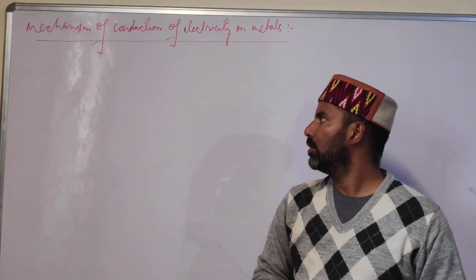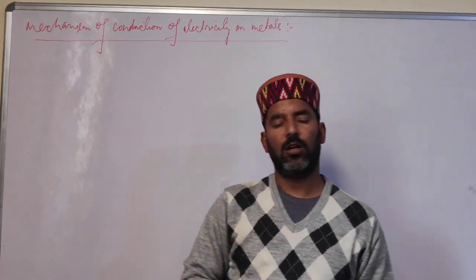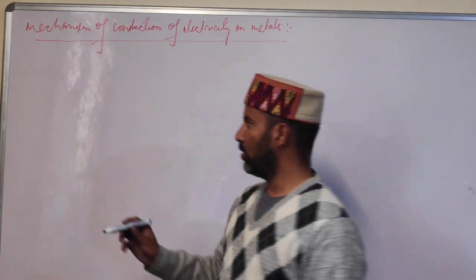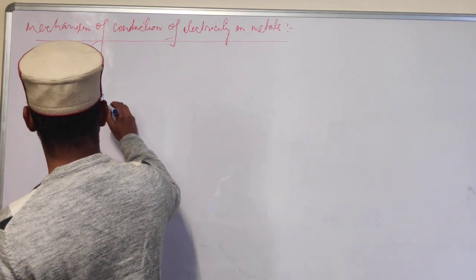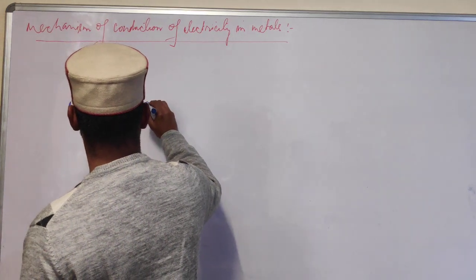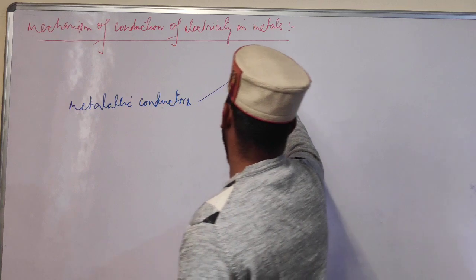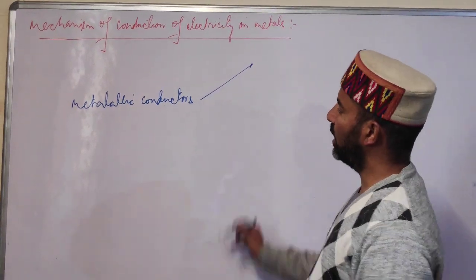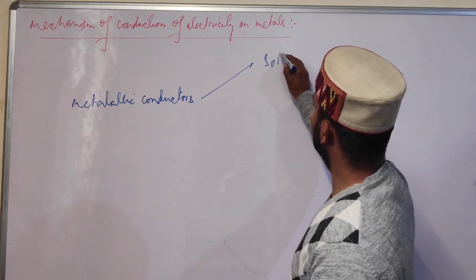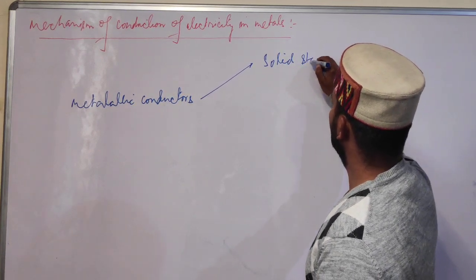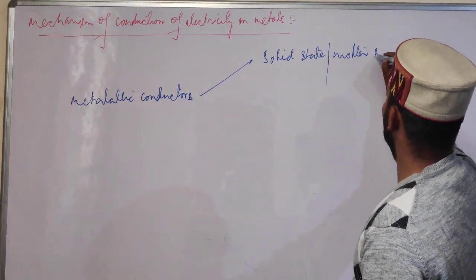Dear students, we have learned that metals conduct electricity. Now, important points about metallic conductors are, see students, first I've just taught you that metallic conductors conduct electricity in solid state or molten state.